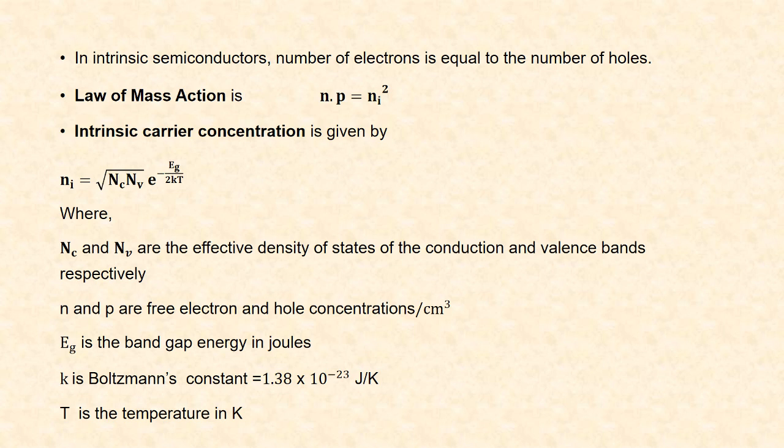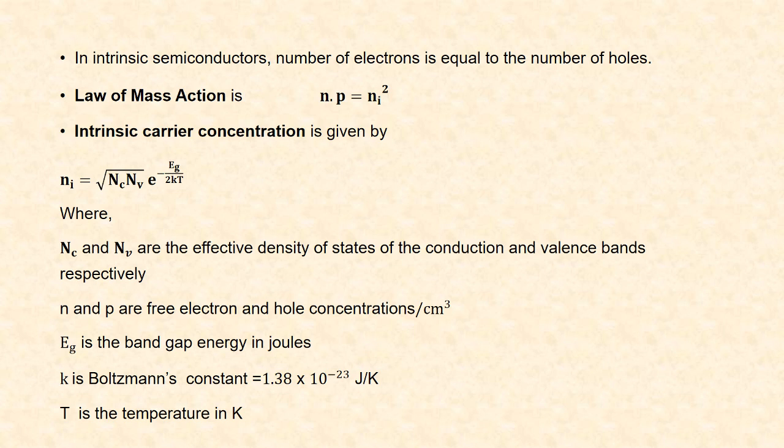The intrinsic carrier concentration or number of charge carriers per unit volume is given by Ni is equal to square root of Nc into Nv into e to the power minus Eg by 2 kT, where Nc and Nv are the effective density of states of the conduction and valence bands.